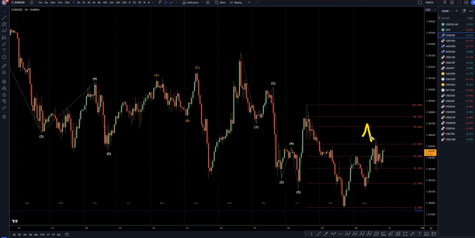Like I said, I mean, this does look like the end of an ABC correction, so if it does make a lower high and a positive move down, I definitely would take it as a short for the continuation of this move to the downside.